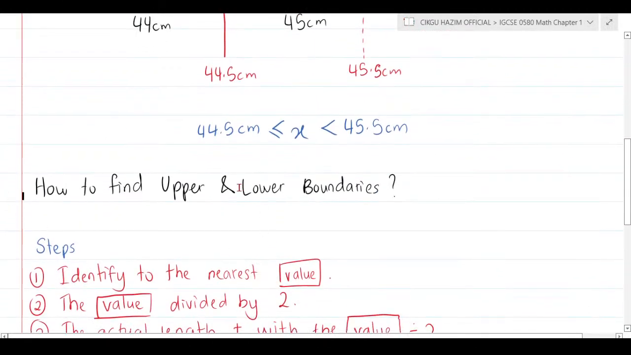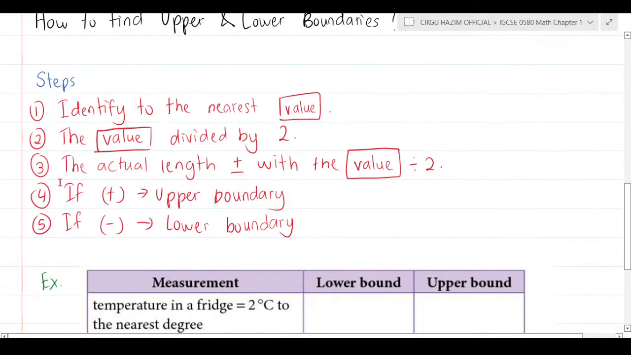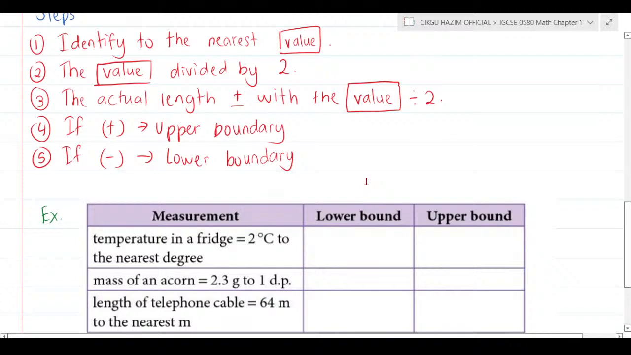So how do we find the upper and lower boundaries? Just follow my steps. Most of the time, they will tell you that the number is to the nearest what value. So first, identify the nearest what value. Step two: take the value you identified and divide it by 2. Then take your actual measurement and plus or minus the value that has been divided by 2. If plus, it's the upper boundary. If minus, it's the lower boundary.